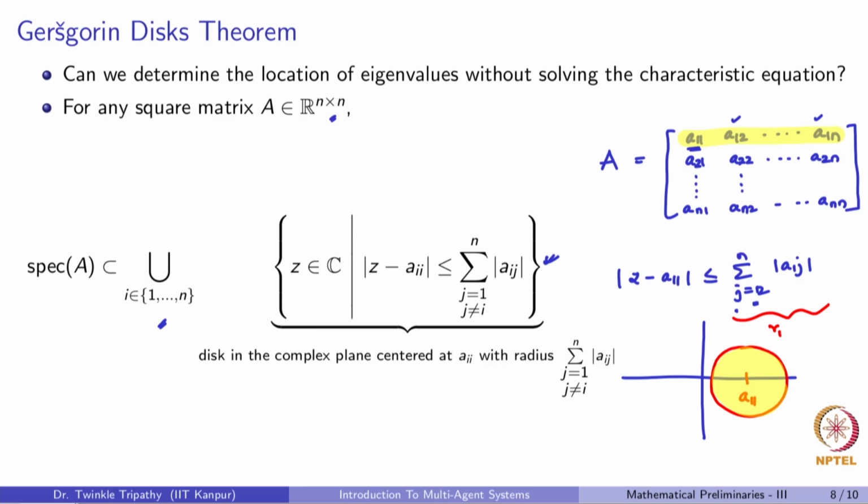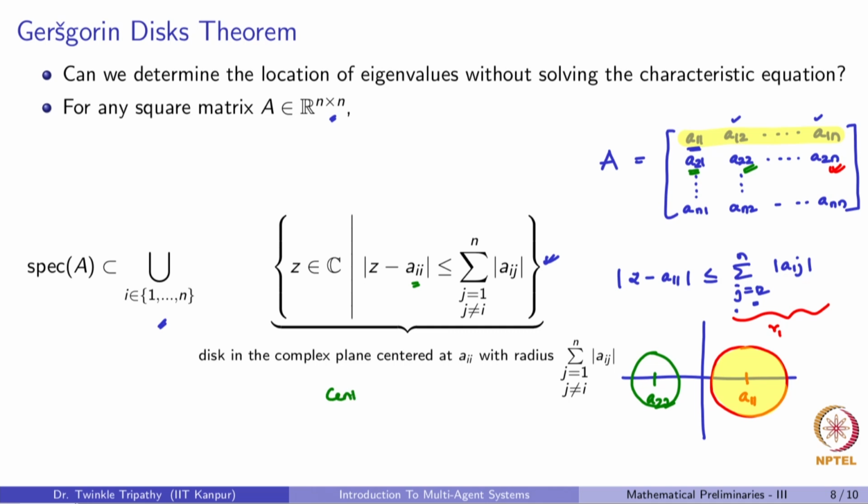So, now we know the location of one of the eigenvalues. Now, using the second row, similarly we can construct yet another disk which is centered at the diagonal entry A22 and has a radius equal to the sum of the absolute values of all of the off diagonal entries in that row, meaning the center for the second one is A22 and its radius R2 is simply equal to the summation of this, where this is R2.